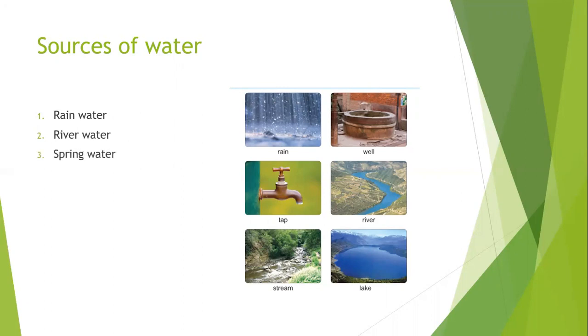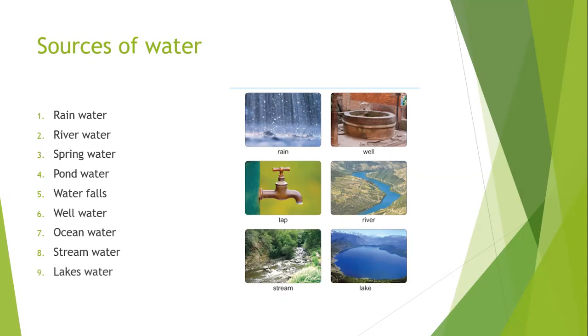Spring water, the water we get from the spring. Pond water, the water we get from the pond. Waterfalls, the water we get from the waterfalls. Well water, the water we get from the wells. Ocean water, the water we get from the oceans. Stream water, the water we get from the stream. Lake water, the water we get from the lakes. All sources of water are found on the earth, but the main thing is not all the waters are drinkable.